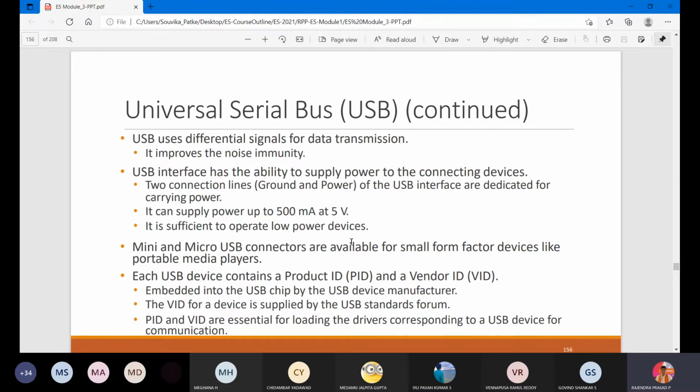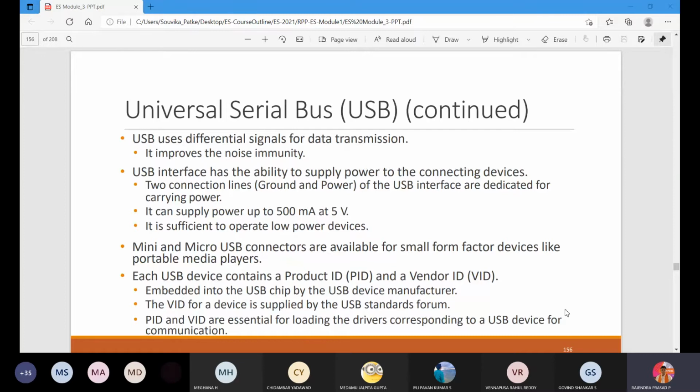It is sufficient to operate low power devices. So for your power supply, you might have done many projects where you require a power supply. You are going to use the battery, or input power supply is given from your system to that peripheral device. Suppose you are taking an ARM processor and connecting it to your laptop, so you don't require any external power supply for that device. Whatever 5 volts or 12 volts is generated from the laptop is given to the device, which is sufficient to light the LEDs.